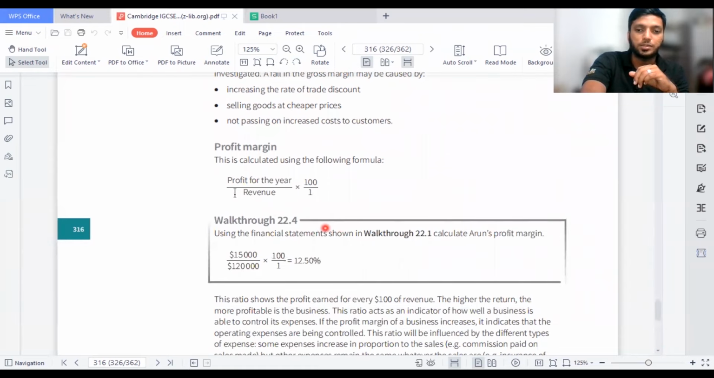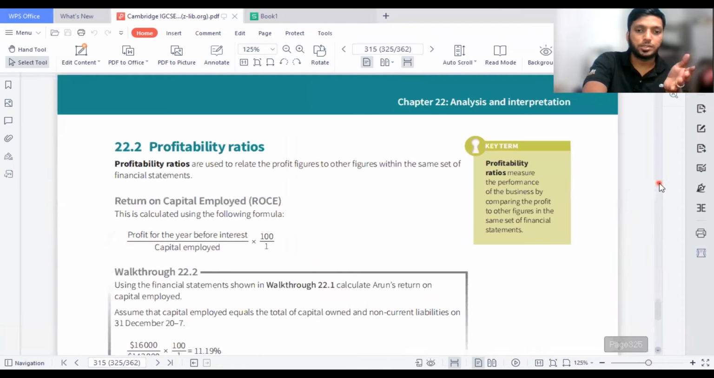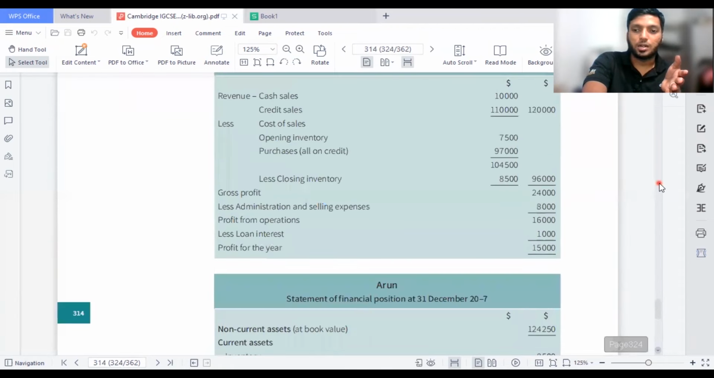Then we move on to the third one, which is the last part of profitability ratios. Profit margin has a formula: profit for the year divided by revenue. Now there is confusion among students about which profit for the year to take: before interest, or not. I would say it's not profit for the year before interest. They said profit for the year in the calculation, which means you need to take this 15,000, which you can see here, and divide by the revenue.